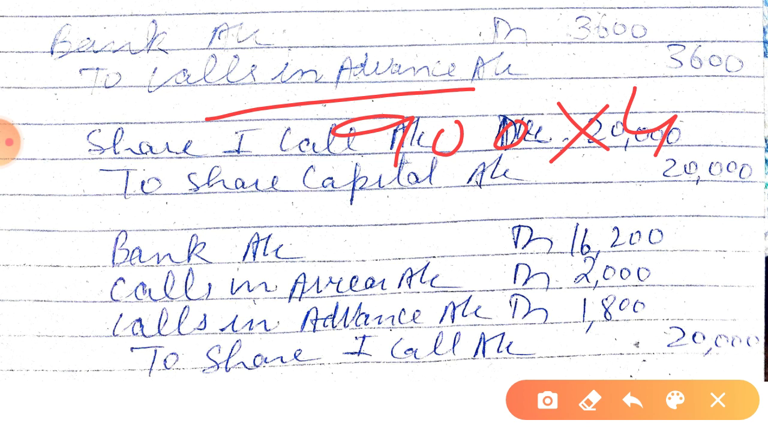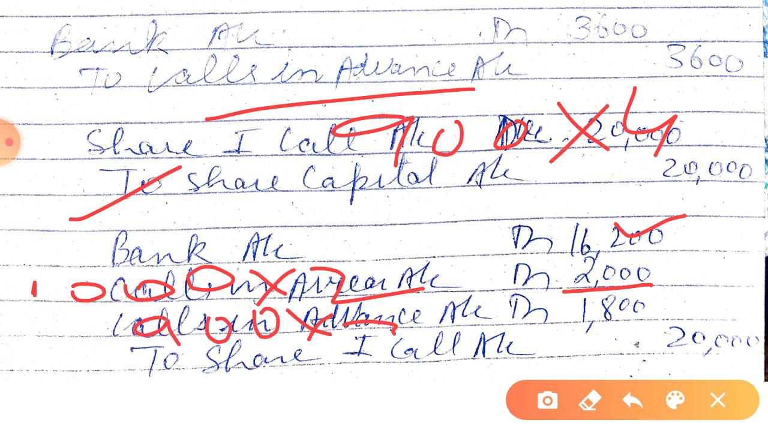Okay, then first call money was asked from the shareholders. The amount received, this is calls in arrear, 1000 shares again has not paid rupees 2, and this 900 shares into 2.